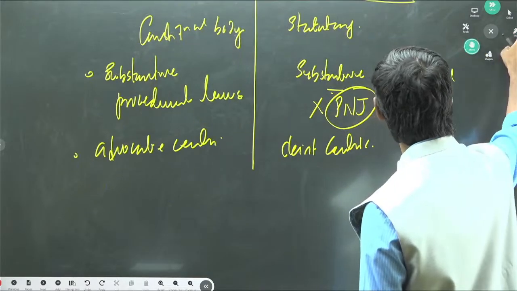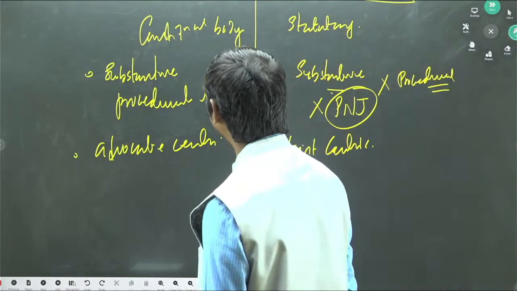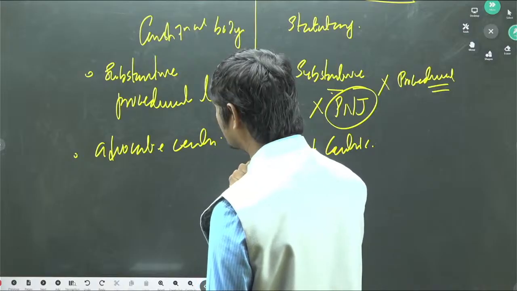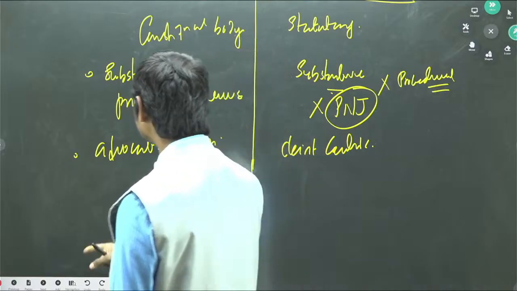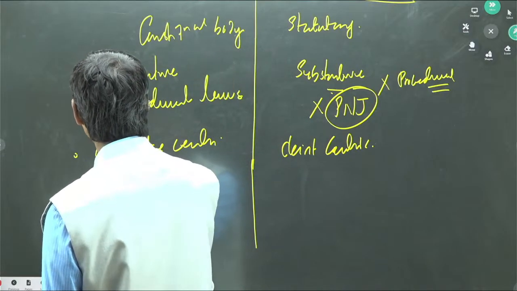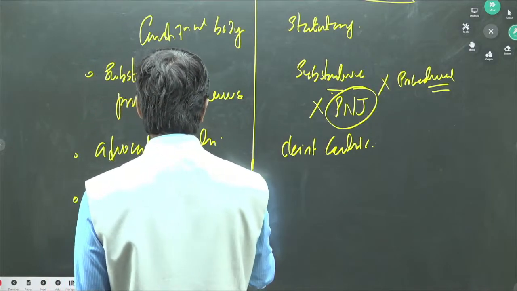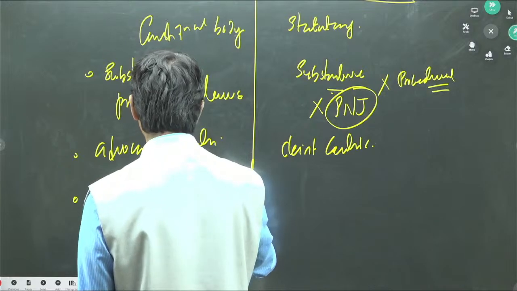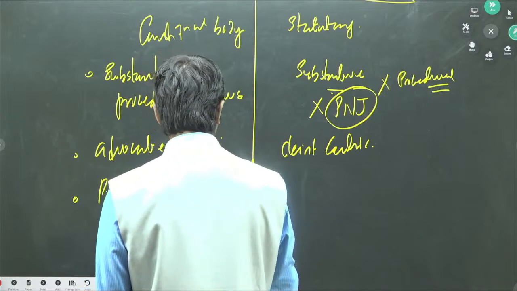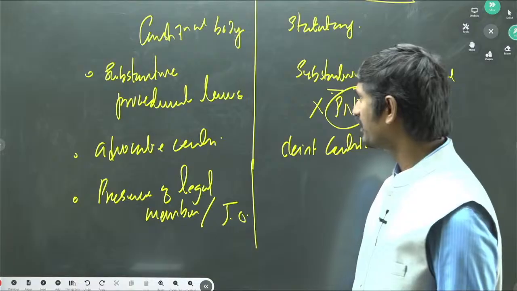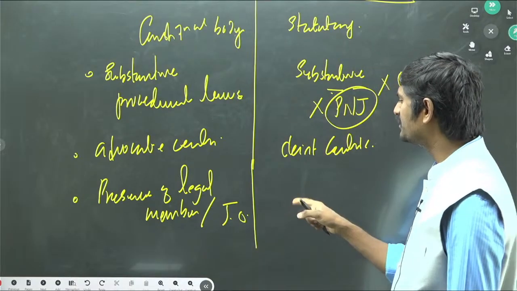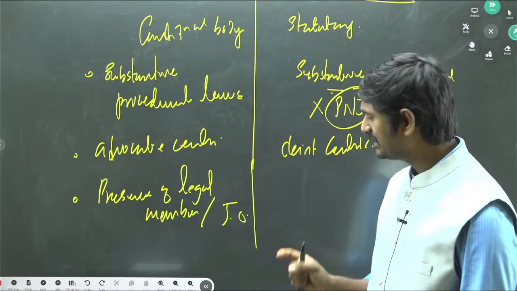So with respect to constitutional bodies, that is ordinary courts, we can see the presence of legal members or judicial officers. Here there is no requirement of judicial officers alone.